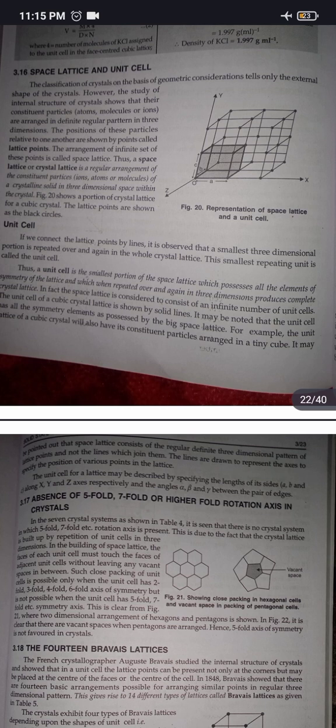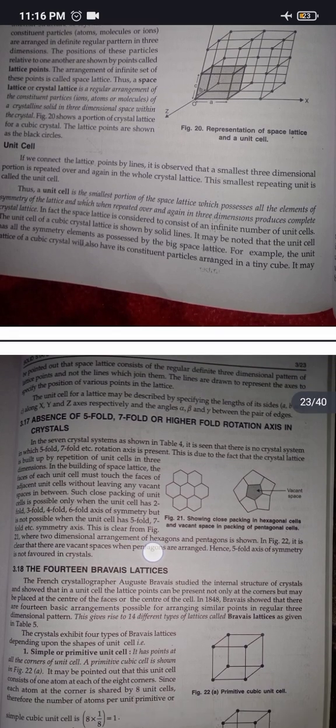Such close packing of unit cells is possible only when the unit cell has 2-fold, 3-fold, 4-fold, 6-fold axis of symmetry, but is not possible when the unit cell has 5-fold, 7-fold symmetry axis. This is clear from figure 21, where 2-dimensional arrangements of hexagons and pentagons is shown. In figure 22, it is clear that there are vacant spaces when pentagons are arranged. Hence, 5-fold axis of symmetry is not favored in crystals.